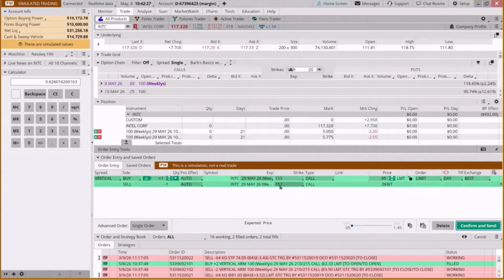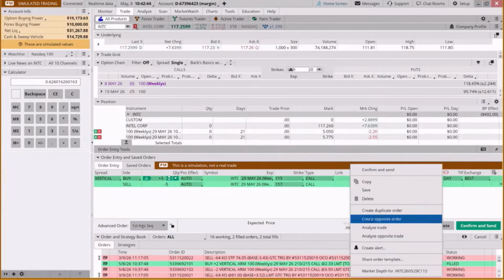And then what's our goal with a short vertical? Well, we don't want to risk more than 500. We could lose the entire amount. So we're risking almost $500 here. And then what's our target? Our target is to get out when we've got 50% of our max gain.